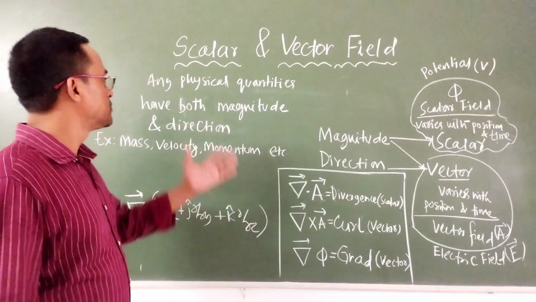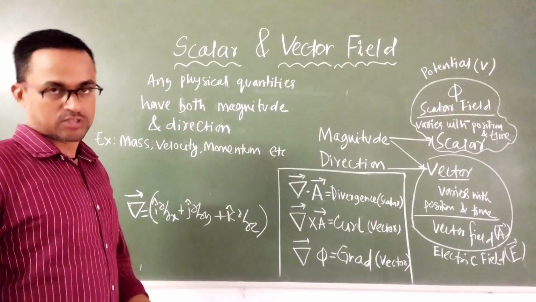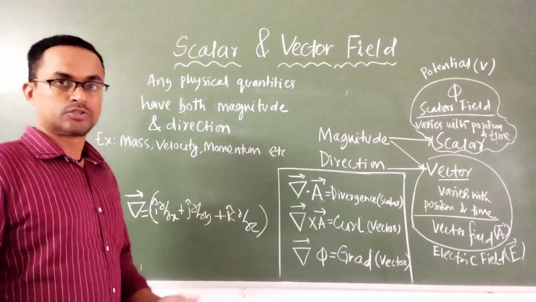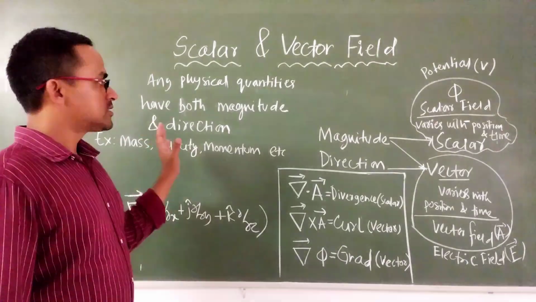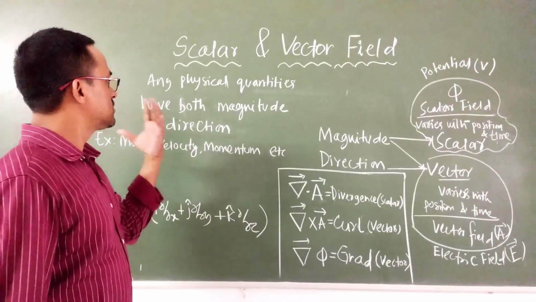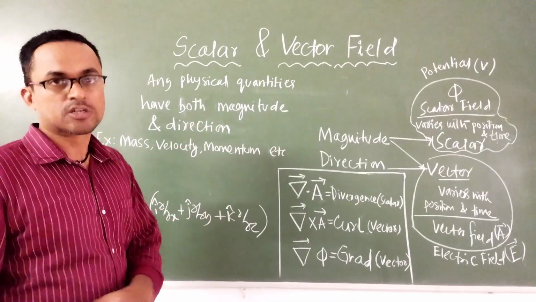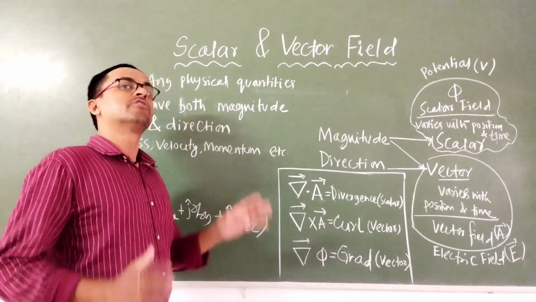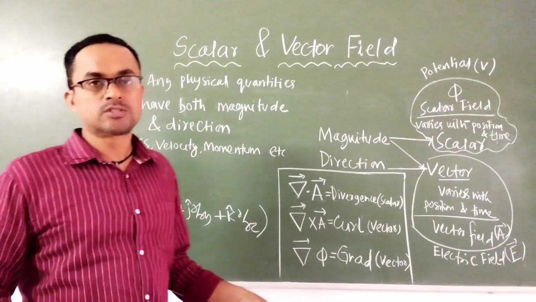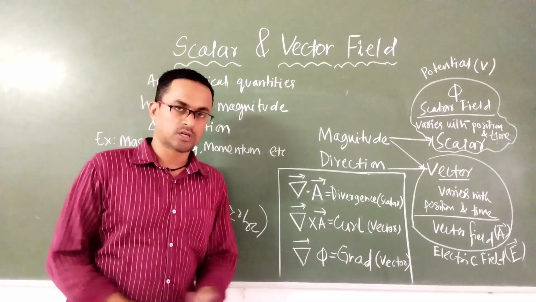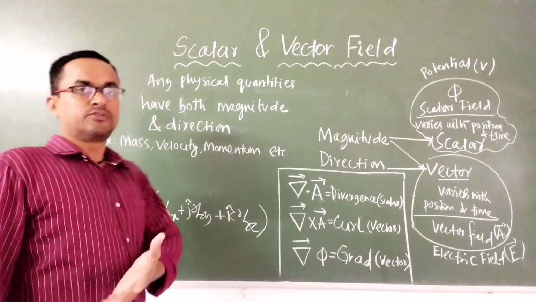Hi students, today we discuss the scalar and vector field. All we know about scalar and vector in this intermediate. So first we have to know what these physical quantities are. Then only we will discuss scalars and vectors, and then the scalar field and vector field, because most of the students have a doubt about what the concept of scalar field and vector field actually is. So today first we discuss the physical quantities.